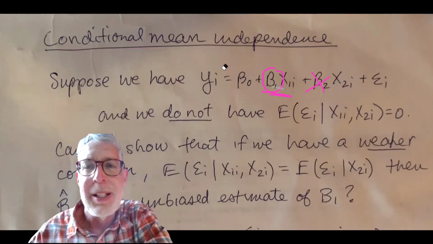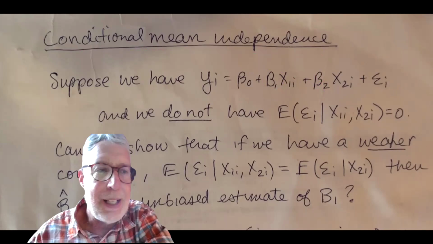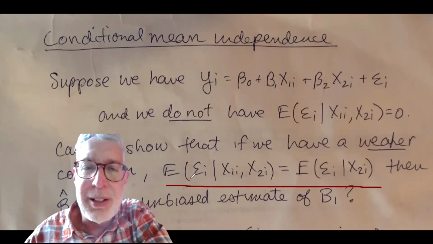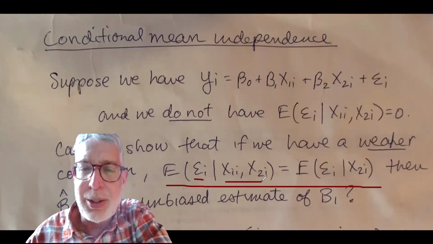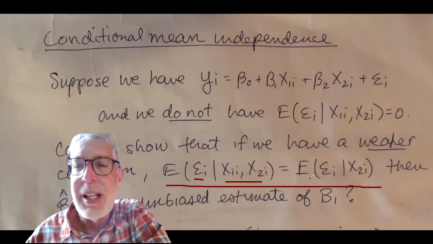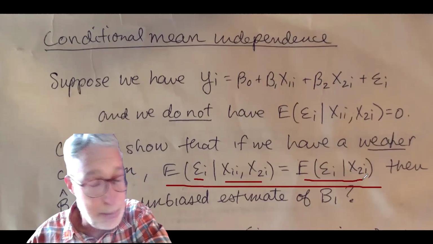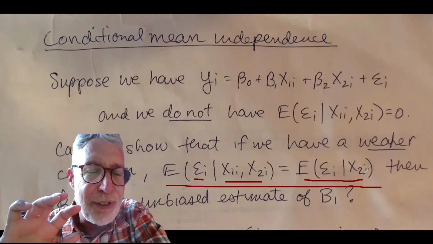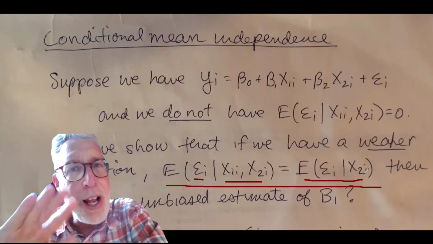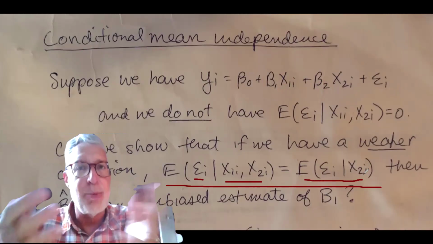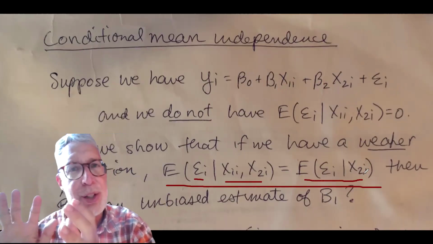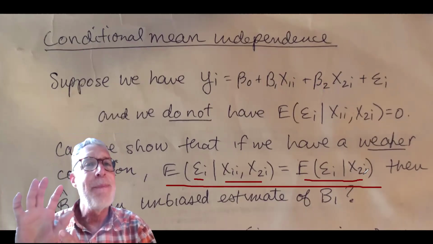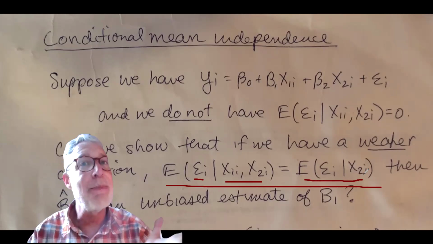So the weaker assumption is this: the expected value of the error term conditional on x1 and x2 doesn't have to be equal to 0. It has to be equal to the expected value of the error term conditional on x2. That is, once we control for x2, x1 doesn't have any additional correlation with the error term. So once we control for x2, the remaining error that's in there, the other factors, are not correlated with the x1. So that'll be the assumption that we need.